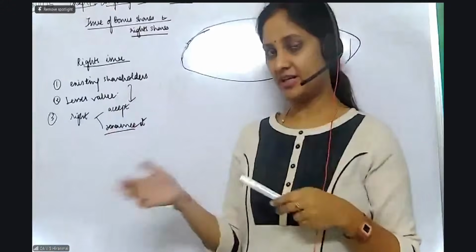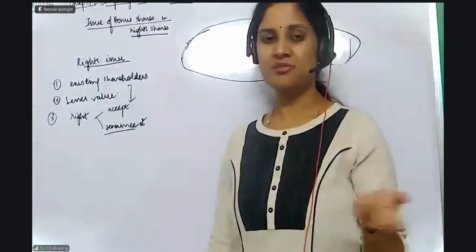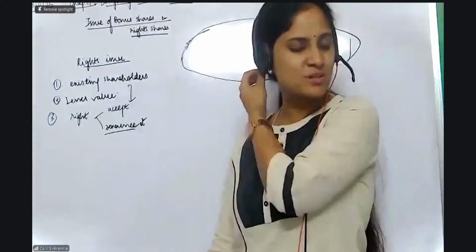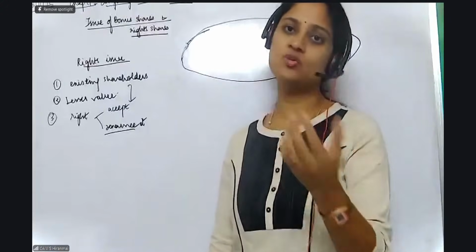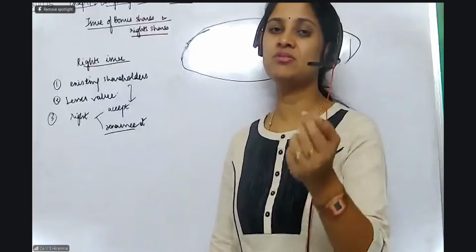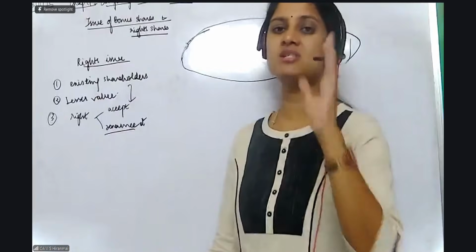I have my friend who was also wanting to get the shares in this company for a long time, but full subscription, everything closed, allotment was being made. So now rights issue is happening. You are the shareholder. So you will get the right first. The shares are going to be given to you. Company will say, you're an existing shareholder, so please take, I'm giving you these right shares.